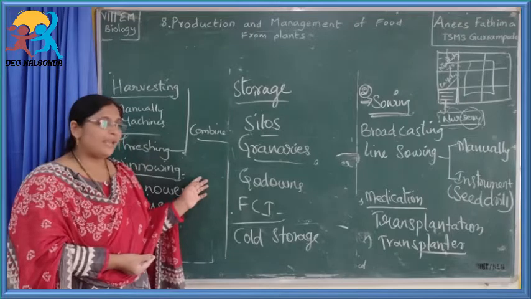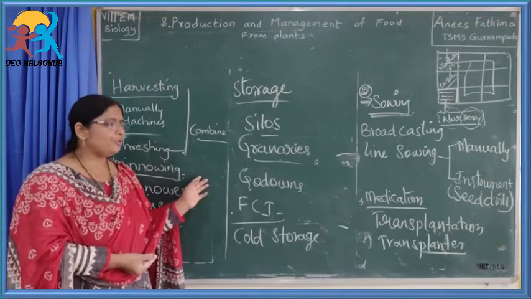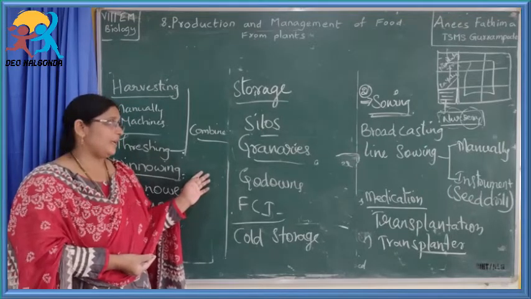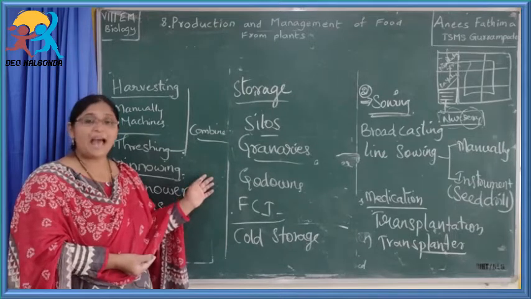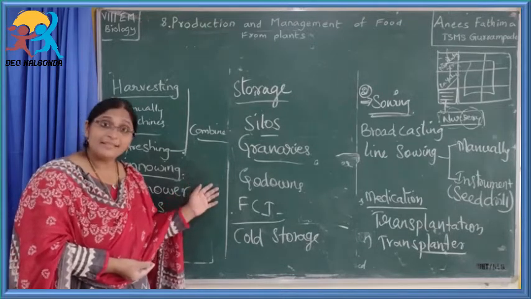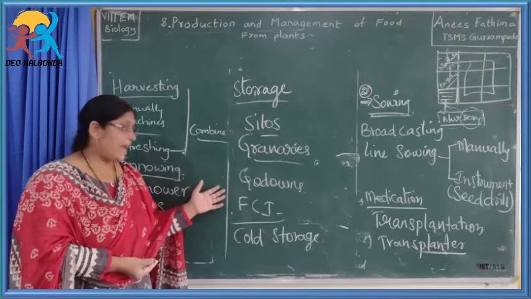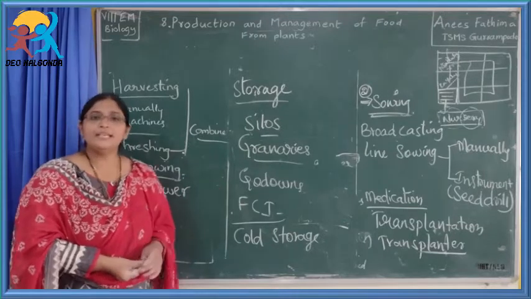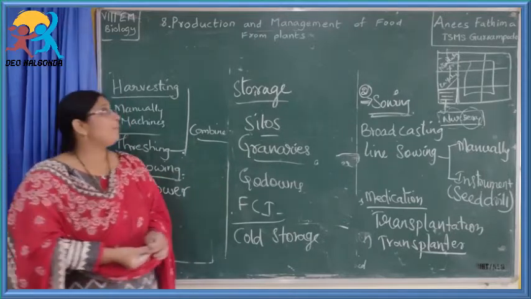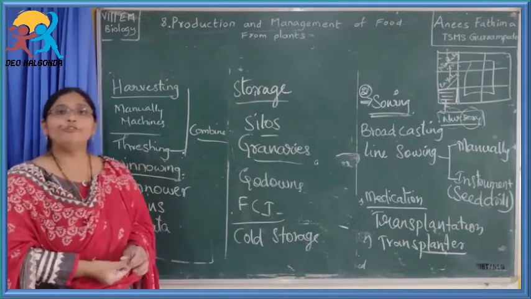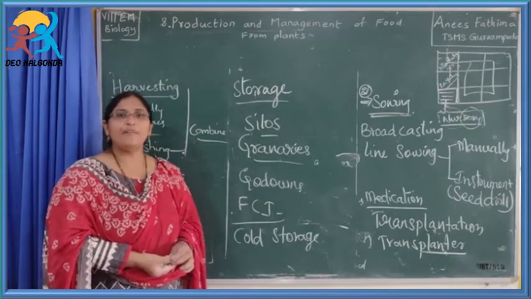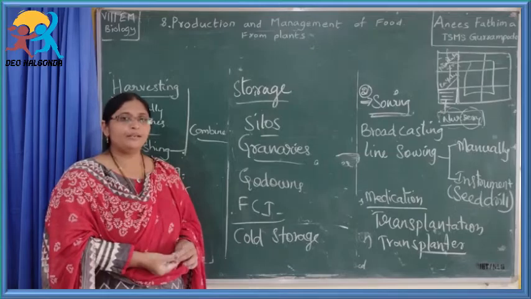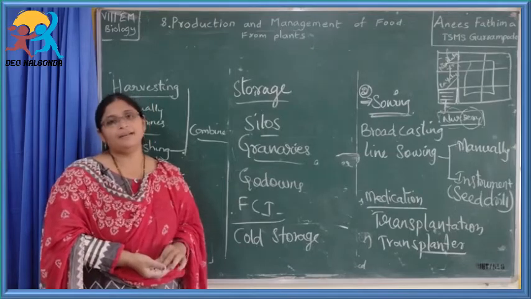So, nowadays many youth are also carrying out these activities. They have to do it, and new agricultural practices have to be developed so that our yield is increased. So, this is about production and management of food from plants. Hope you have understood, children. By this we have completed this lesson. Thank you.